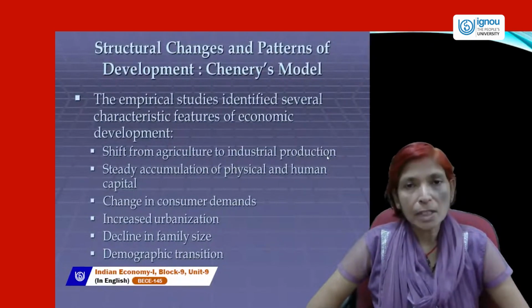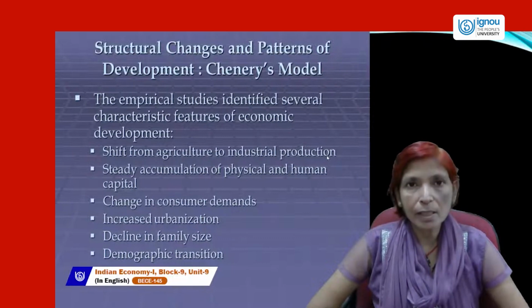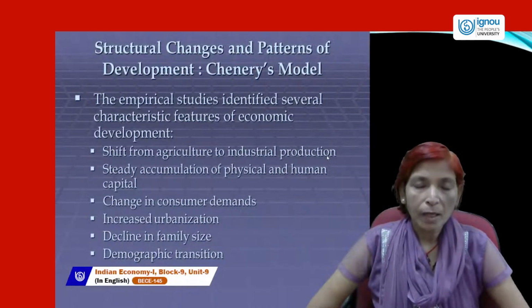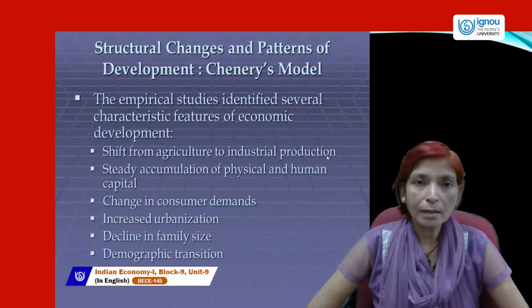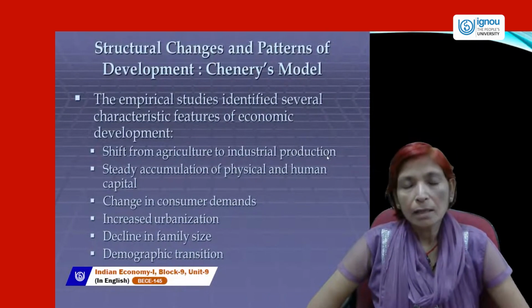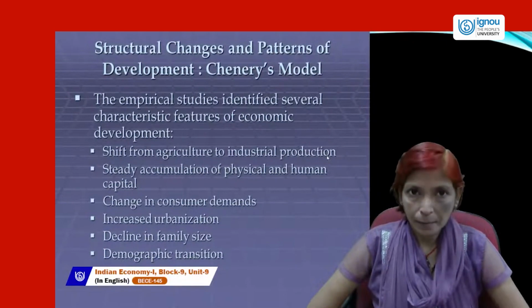In the secondary sector, which is known as the manufacturing sector, we include all types of industries like small scale industries, cottage industries, big industries, large scale industries, medium size industries, all types of industries whose main aim is to produce goods or to convert raw material into finished goods. The third sector is the tertiary sector, which is known as the service sector. In this sector, we include banking, insurance, transportation, communication, all types of services.